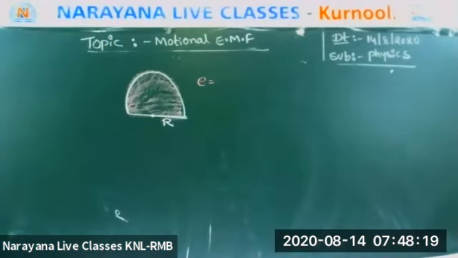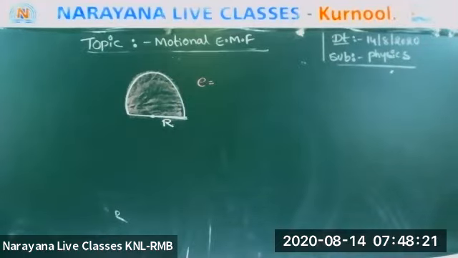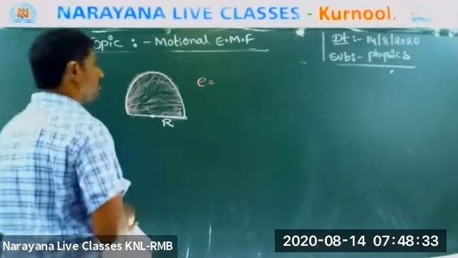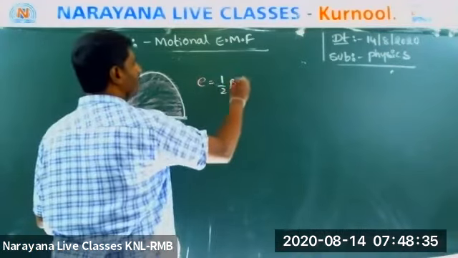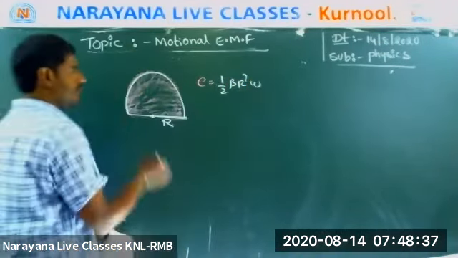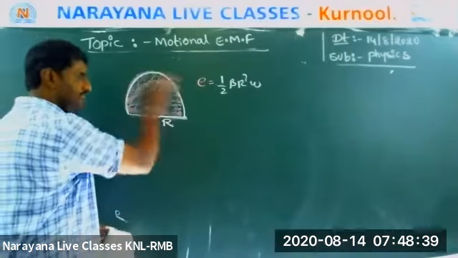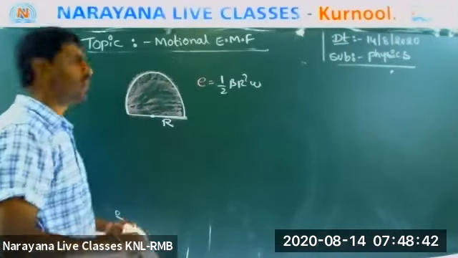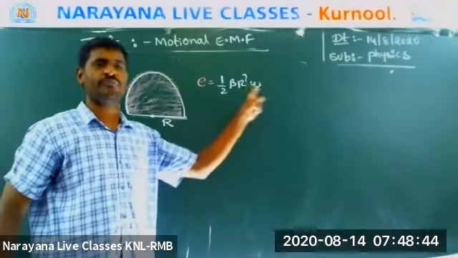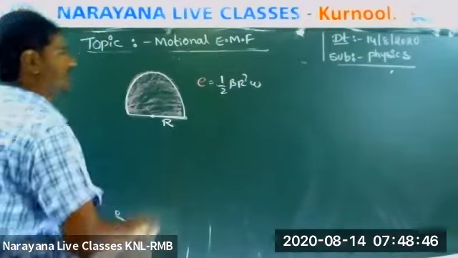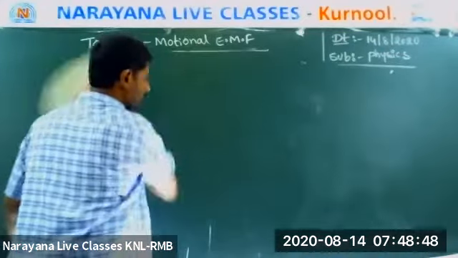Yes, Sugandha is saying. What is it? One by two or four? One by two. Very good, Sheikh. And everyone is right. E is equal to half BR square omega. Same concept: even if it is a complete disk, a half disk, or a quarter disk, the answer is E is equal to half BR square omega. Very good, I think you understood.